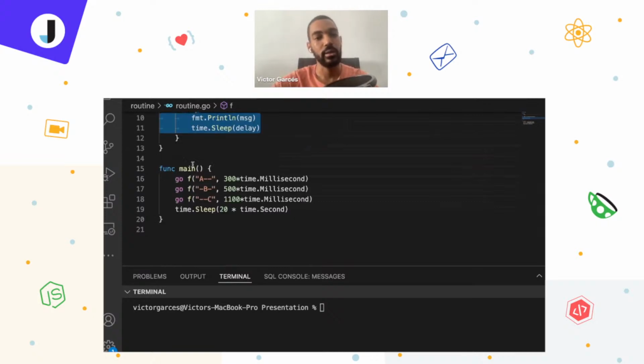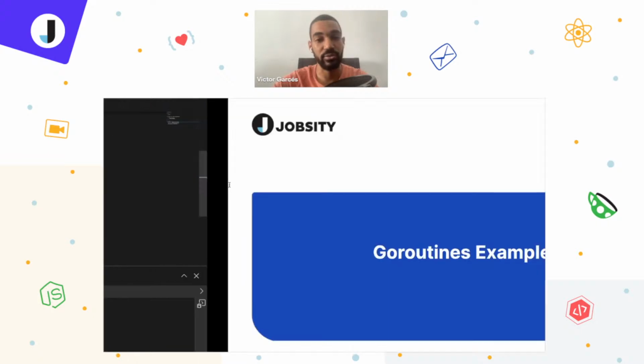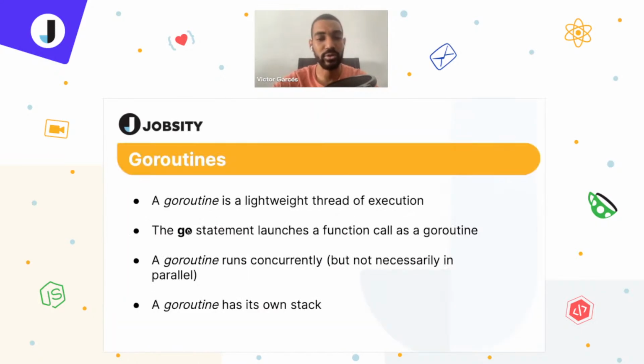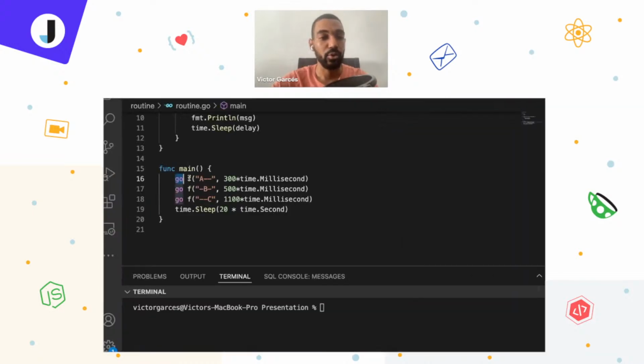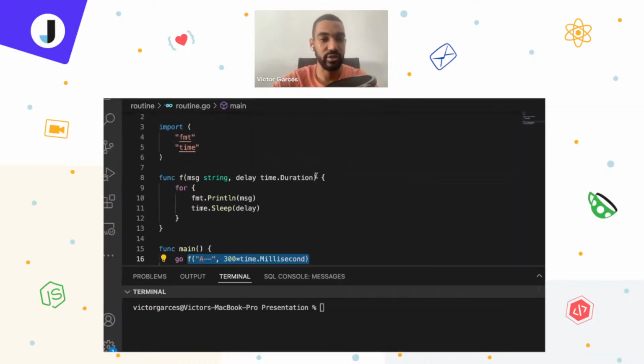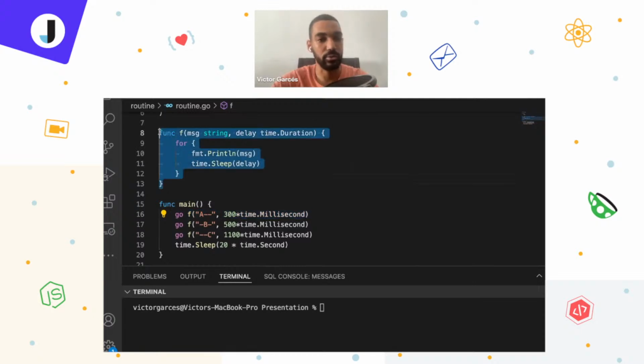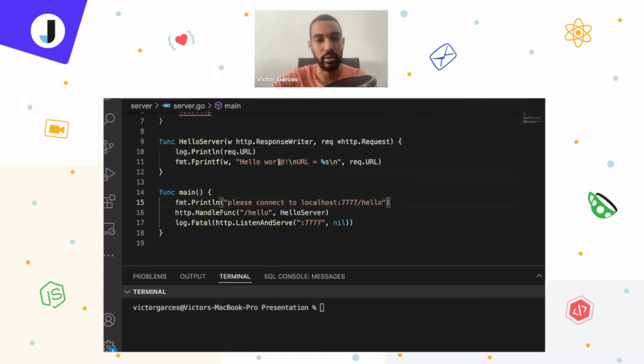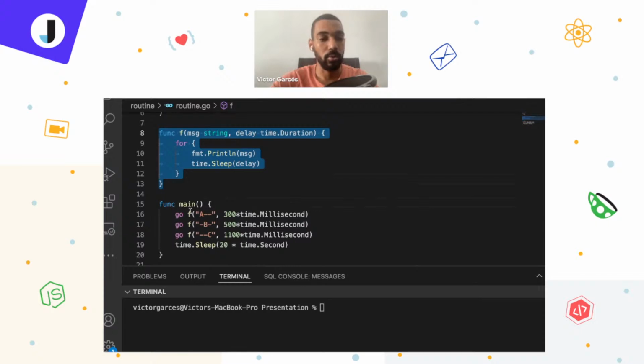What happened then? Here comes the fun part. In the main function, I'm using the Go statement, which I mentioned here. The Go statement launches a function called as a goroutine. When we call this function, if you see, it doesn't have anything weird or different from what we just saw before. But when we use the Go statement here, it calls this function as a goroutine. What does it mean?